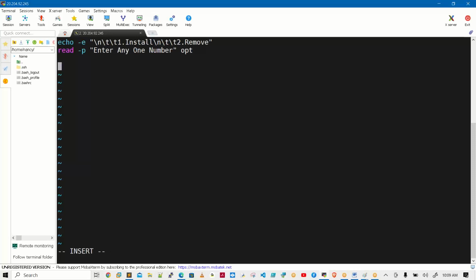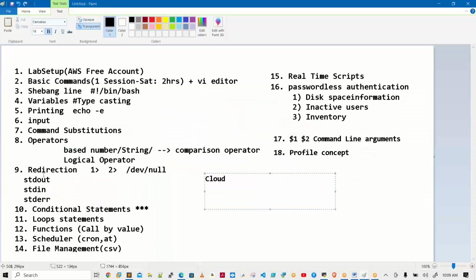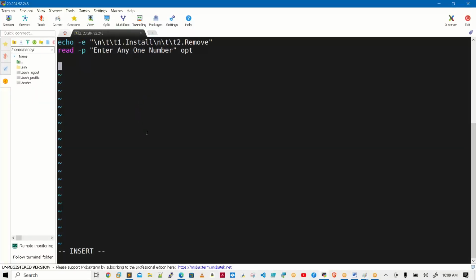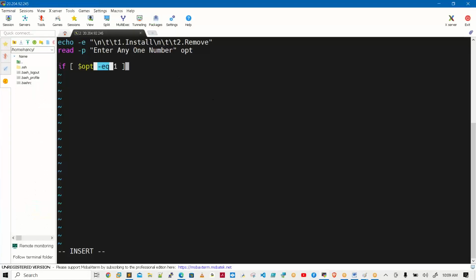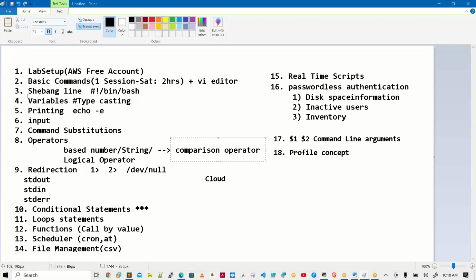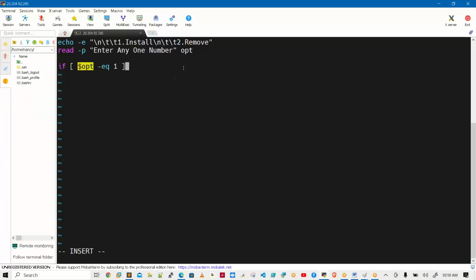Here you have if conditions. I said here conditional statements. When we know this 10th concept, then we can write, okay, what is the value in opt? Is it equal to 1? Yes, operators are there. How do you know the equal operator? That is at the time of comparison operators, you will get the equal operator. And what is opt? It's a variable, something you are storing. Number 4 concept. When we know the syntax, yes, I'm writing some statement.